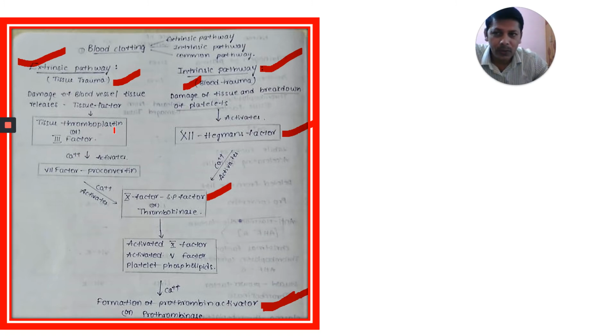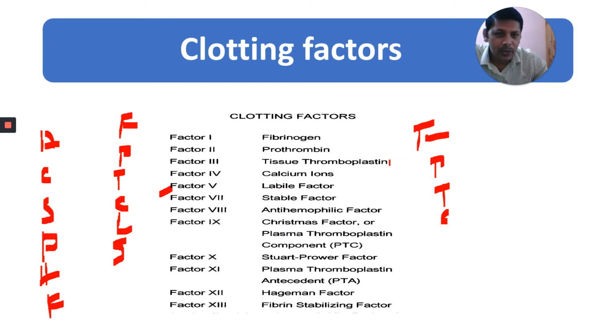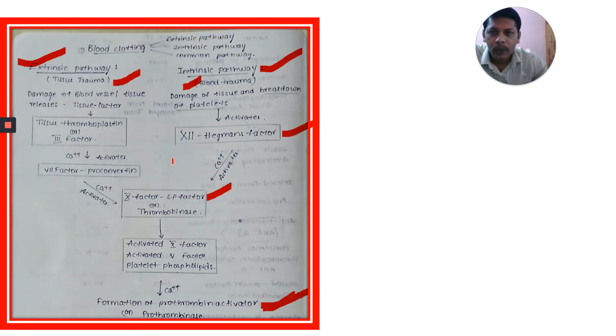What is the tissue factor? Tissue thromboplastin. Tissue thromboplastin is factor 3, in the presence of calcium ions.